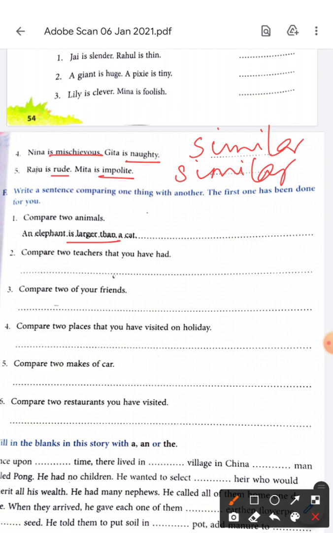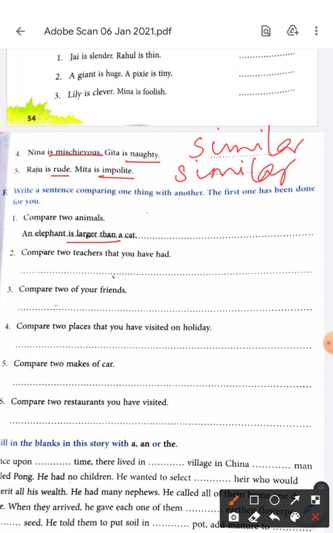Compare two of your friends. Acha, now, who are your friends? Okay, Reena and Meena are your friends. So what will we say? Reena is prettier than Meena, or Reena is more intelligent than Meena, or Reena is taller than Meena, or Reena is faster than Meena. This is how you compare, no? When we compare two, use the comparative degree, that is ER, and the word than.